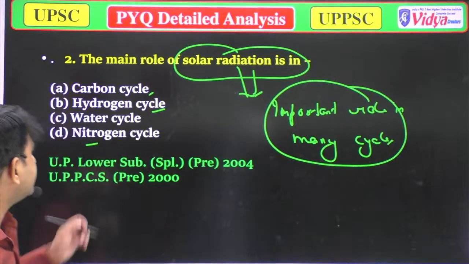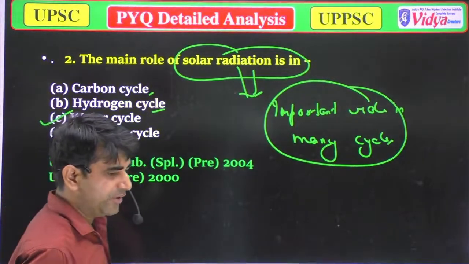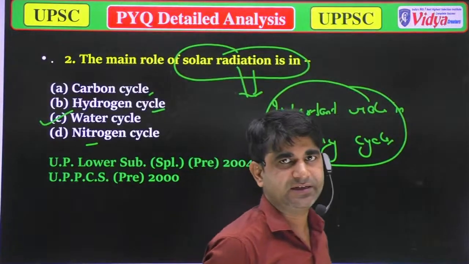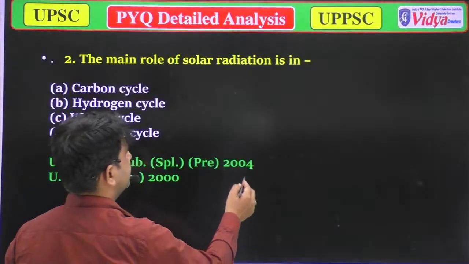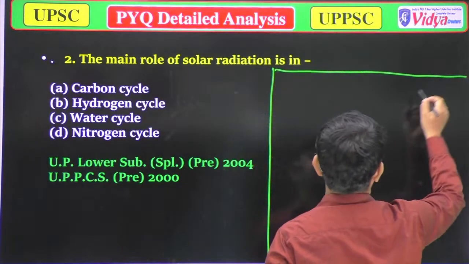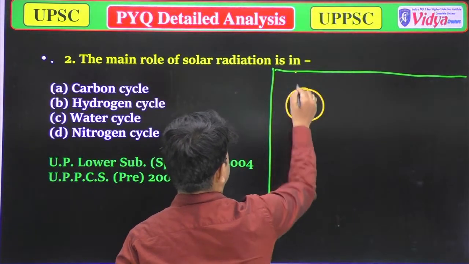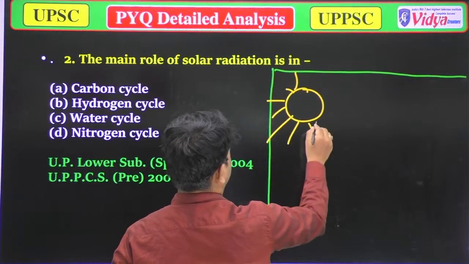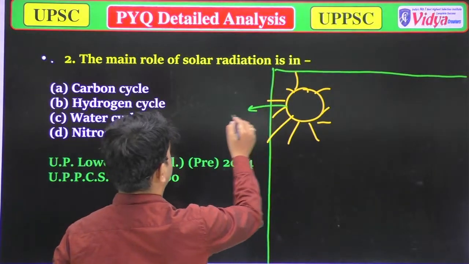So the answer is water cycle. Now you will ask, how can we say that the water cycle is the correct answer? Let me explain. As we have discussed earlier, this is our sun, and the sun is the ultimate source of energy.